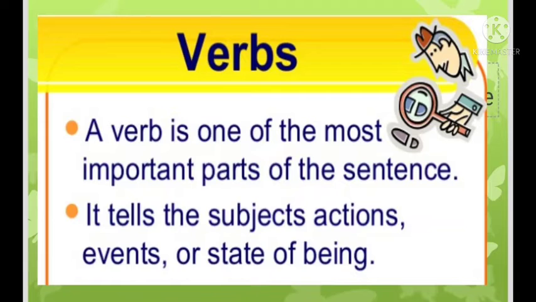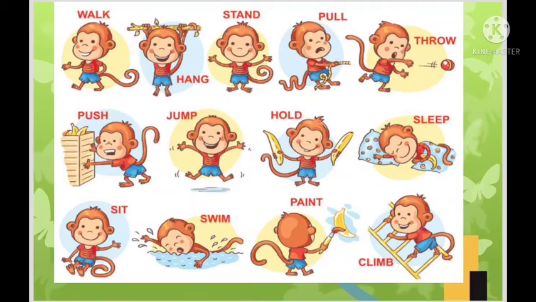So around whom the whole sentence revolves, that is called the subject. It means when we talk about someone or something about whom the whole sentence is, that is called the subject. For example, in the dog barks, dog is the subject because we are talking about the dog. In my uncle teaches me daily, my uncle is the subject because we are talking about what my uncle does daily. Understood?